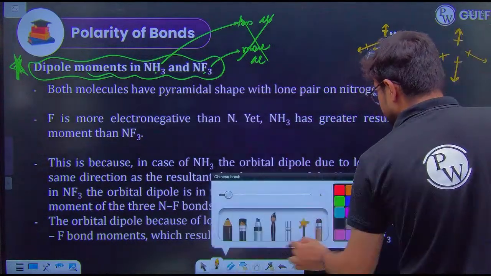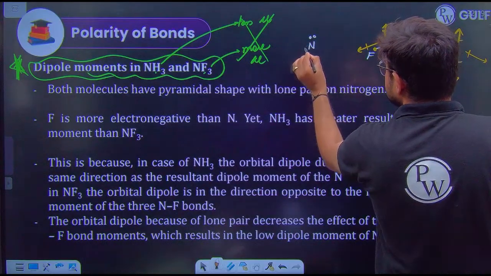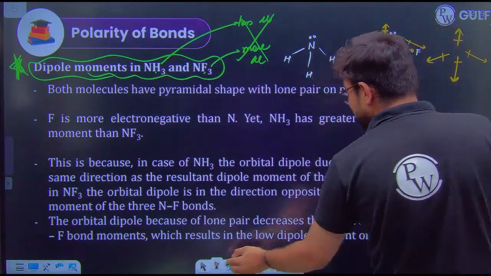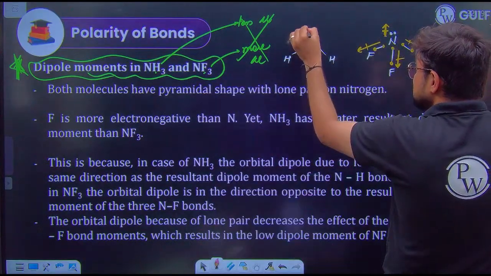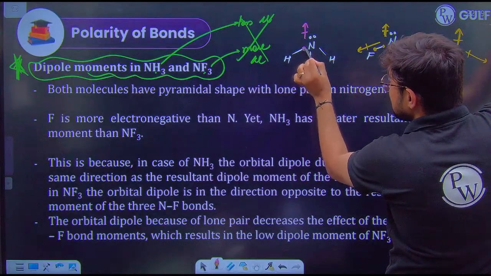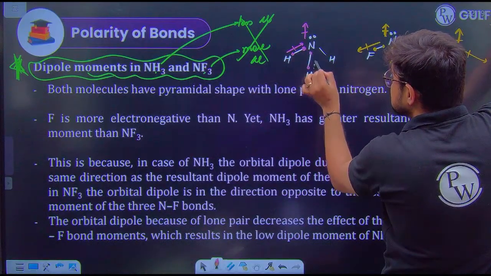But what if I talk about ammonia? Guys, ammonia has the same structure, but the problem is nitrogen's electron cloud is here obviously, and nitrogen, being more electronegative than hydrogen, will attract electrons towards itself only.